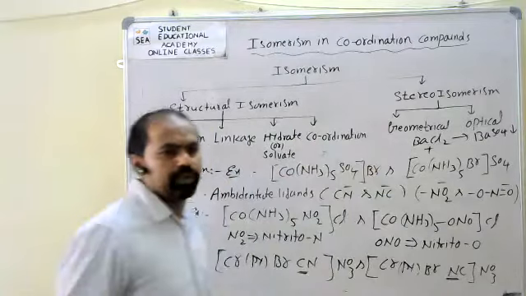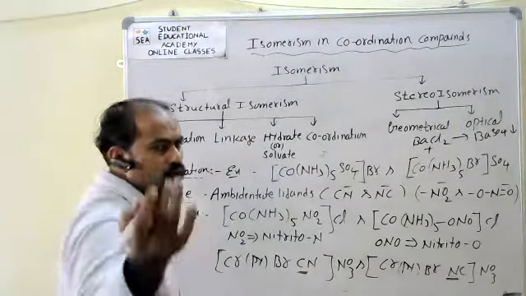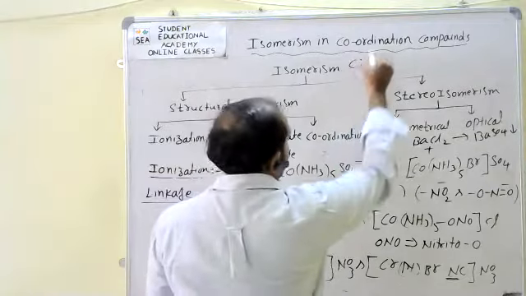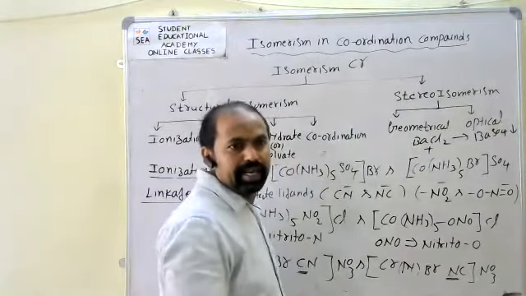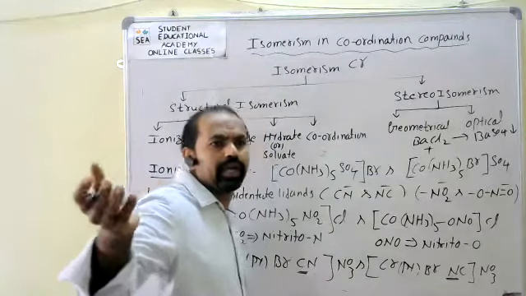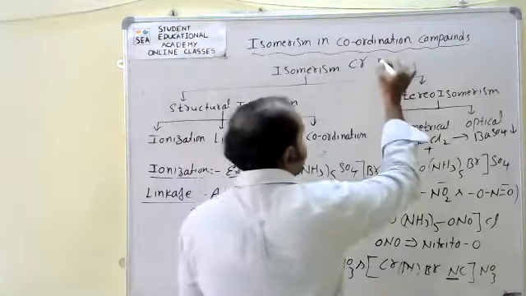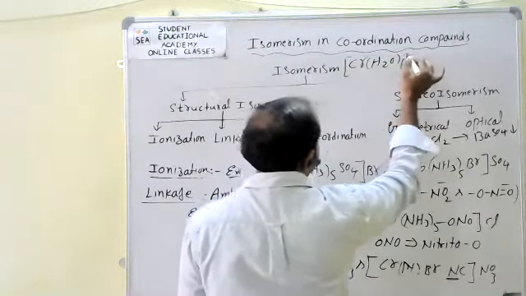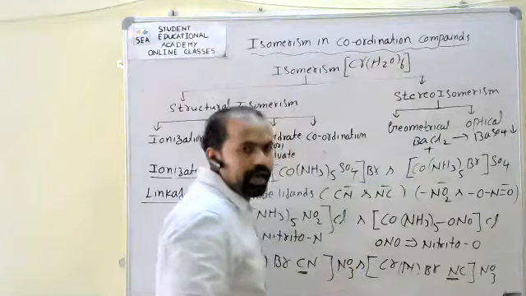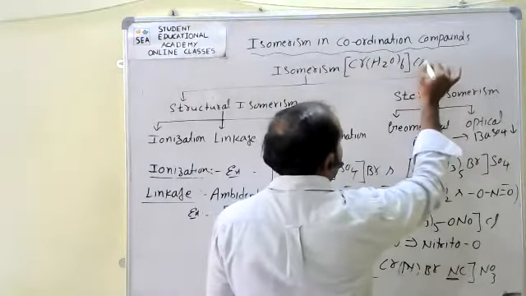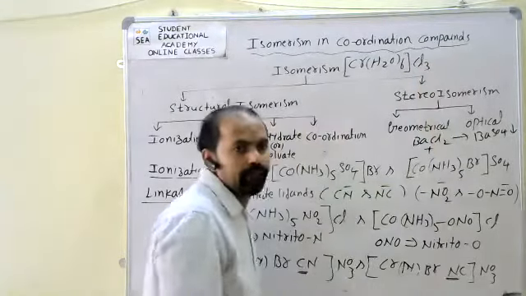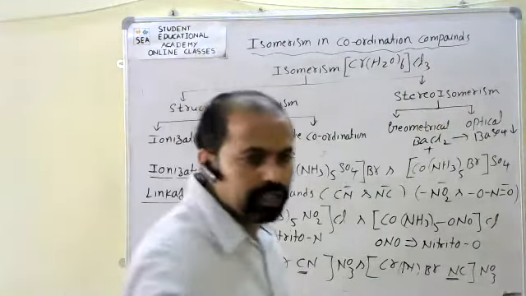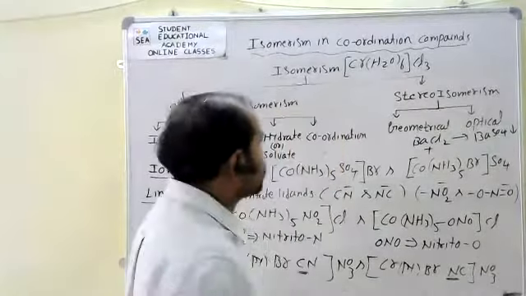For example, say I have taken chromium as the central metal, along with water as ligands. I have taken H2O, water acts as a ligand. Now here I have taken chlorine as the outside counterion. Now, in this compound,